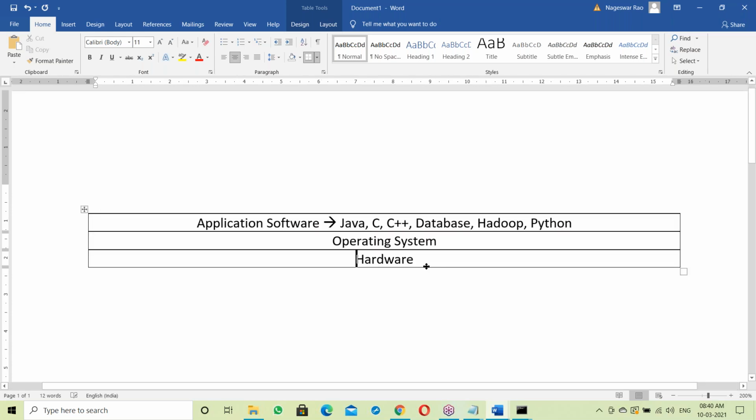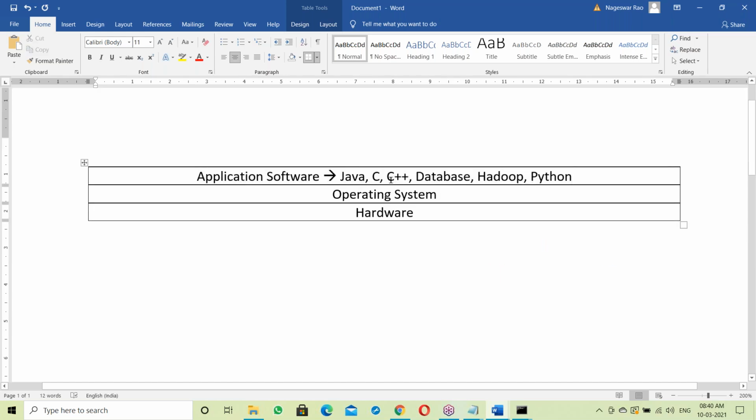Hardware, and on top of hardware, there is an OS. On top of OS, all the application software is running. To run Java, C, C++, OS is required. Without OS, these programs cannot run. So all the application software is running on top of OS. So OS is acting like a platform. On top of it, all are running here.